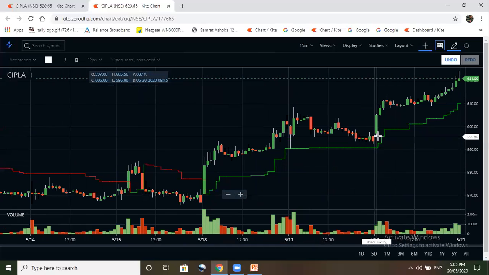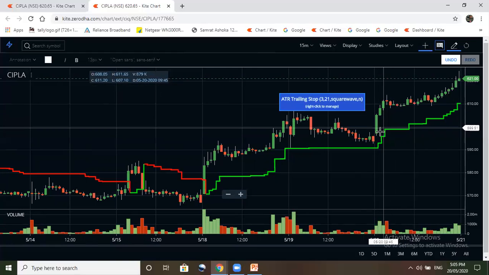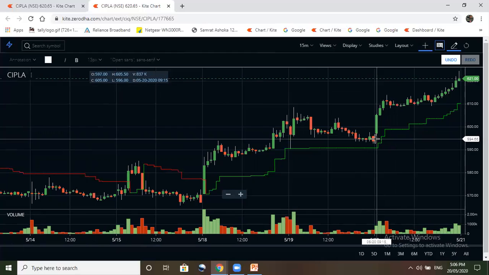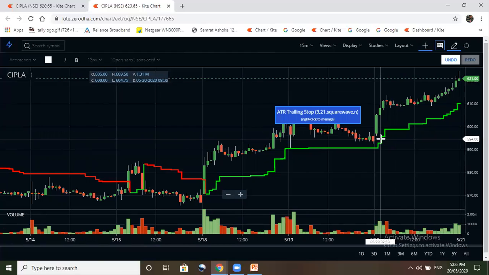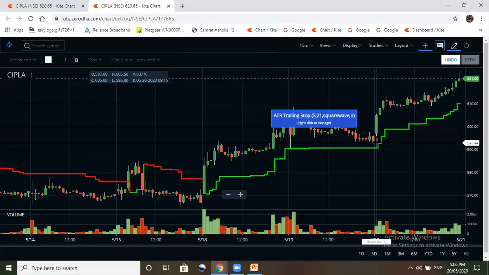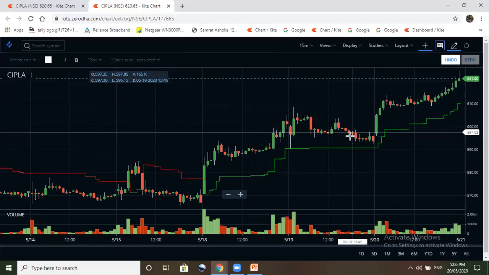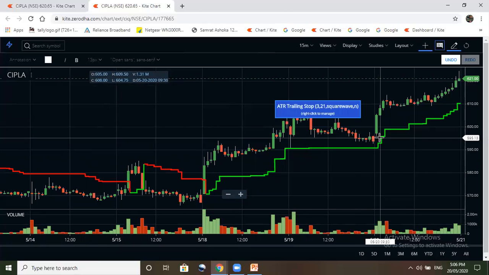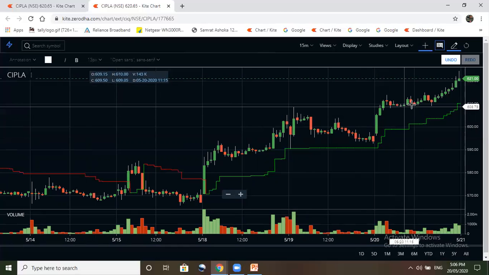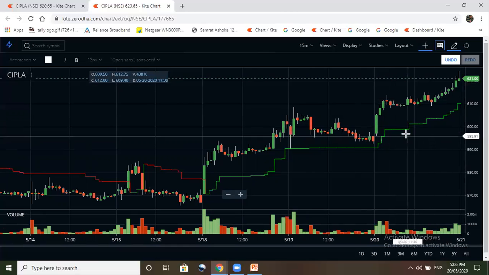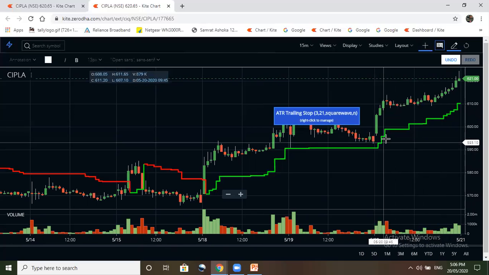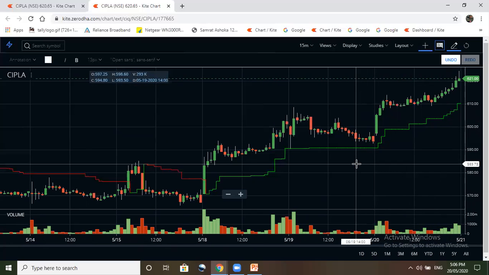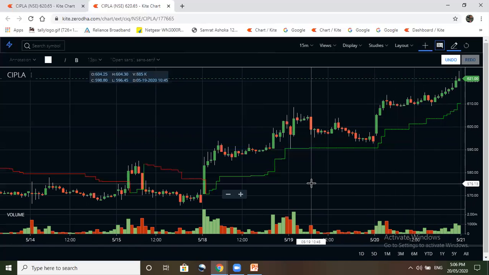today's 15-minute candle. So the problem with 15-minute is that your entry will be late. Like this 15-minute, the close was 605, and the next opening was at 605 only. So instead of entering at 602, you are losing just 3 points. So on the next candle, if you think that this is your setup, this is giving you a buy signal, then you can buy here. And after that, no 15-minute candle closed below this indicator. And that's why today no stop loss was hit.